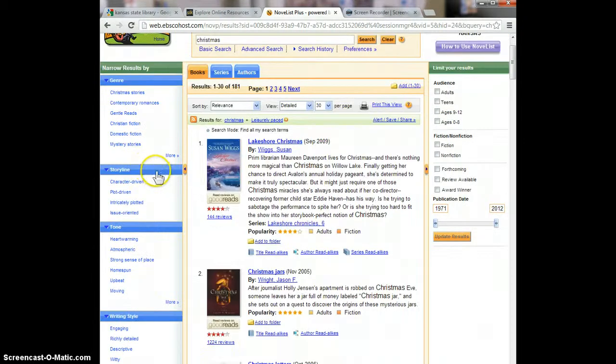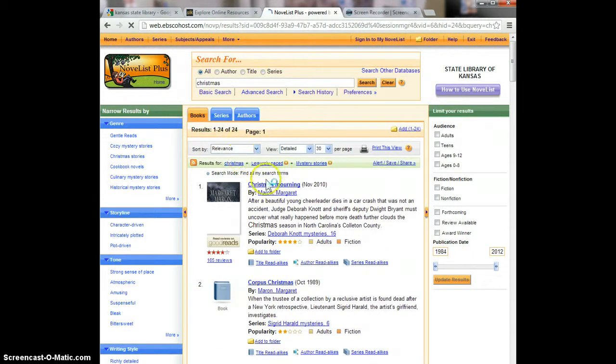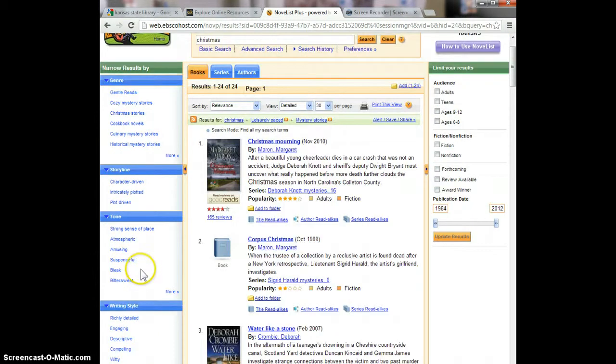If we decide we want mystery stories, if we click mystery stories, it adds mystery stories to the results list and further reduces the list of titles, now down to 24. So the first use of appeal terms is to shorten long lists of books.